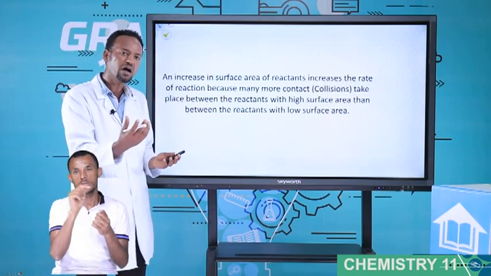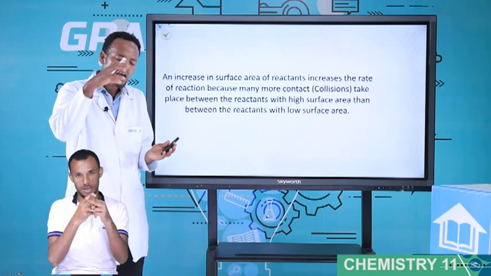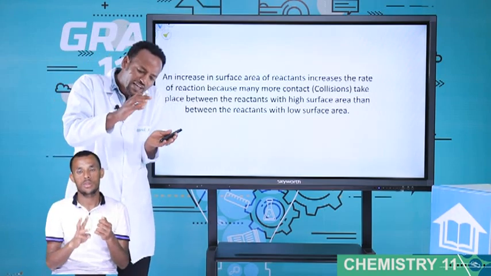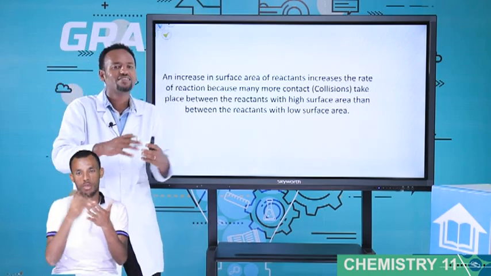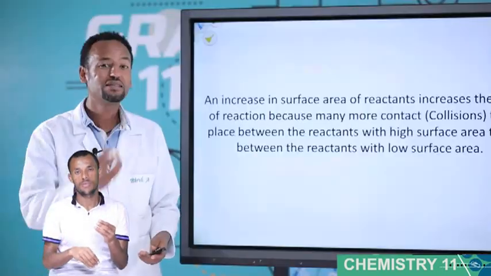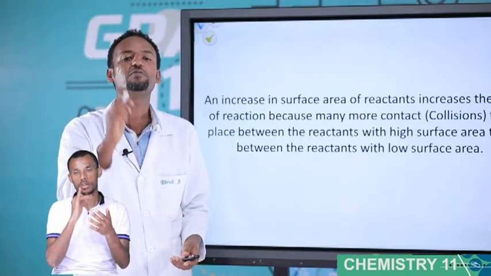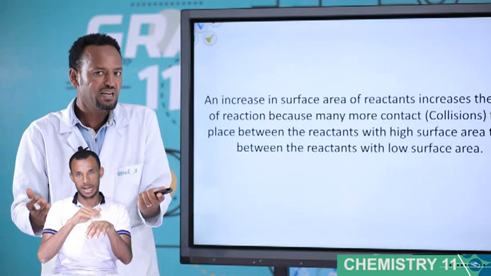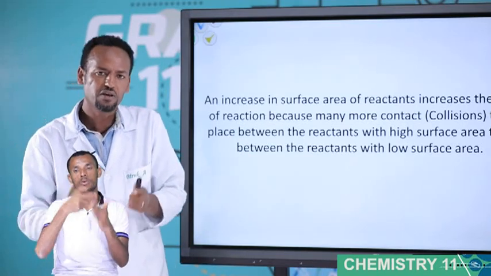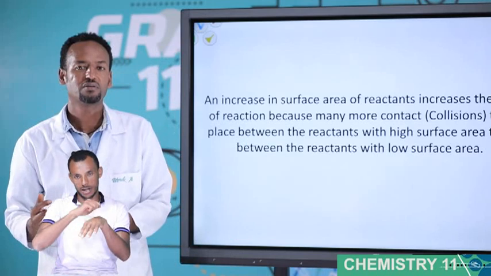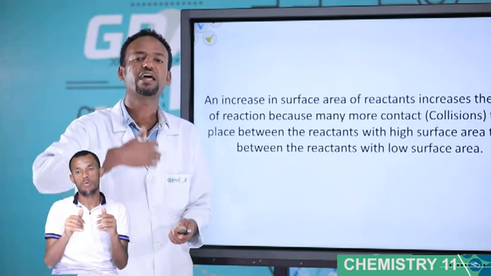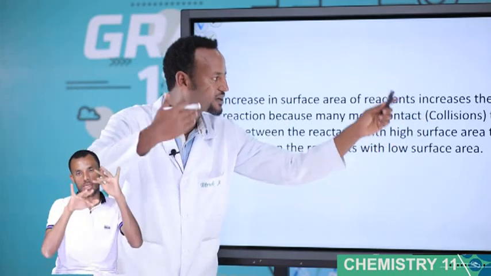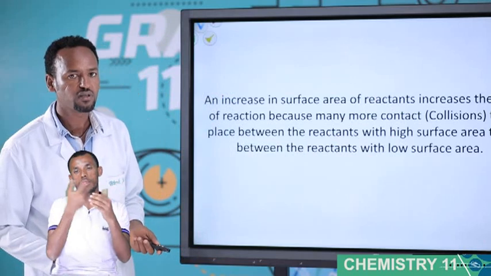Why? Because the powder one is smaller in size. Smaller in size means a large number of sugar particles contact with the solvent, with the water. The contact between water and sugar increases, the rate also increases. The very important point is not sugar. The very important point is what type of sugar. Is it crystal or powder? Similarly, salt. What types of salt? In the form of crystal or in the form of powder? Therefore, the powder one has the higher rate of reaction. This is because of collision. This is because of contact. The contact, the collision increases, the rate of chemical reaction also increases.